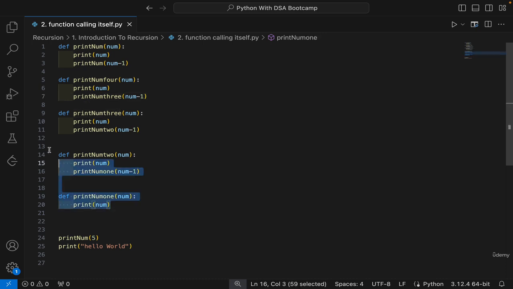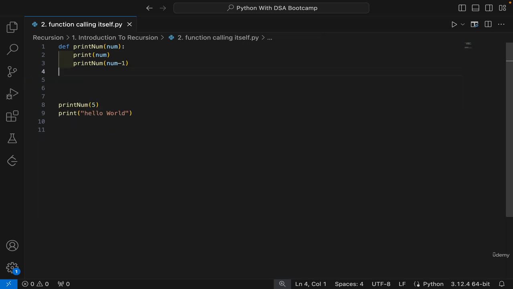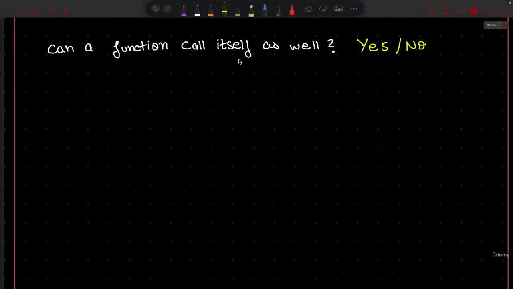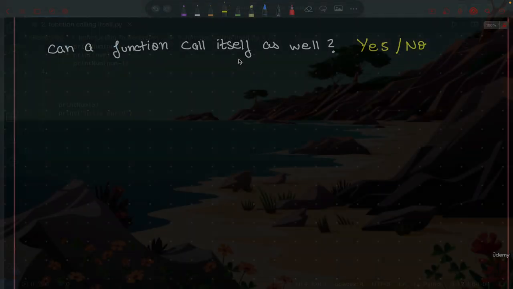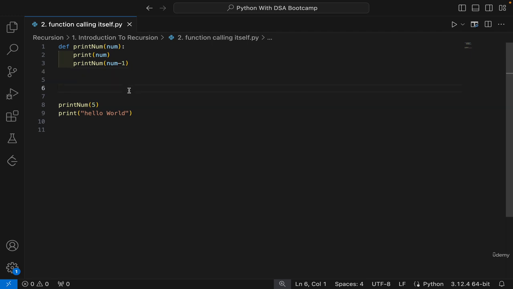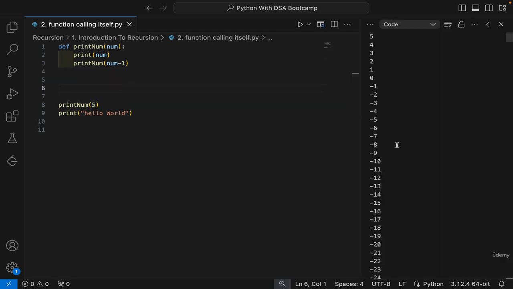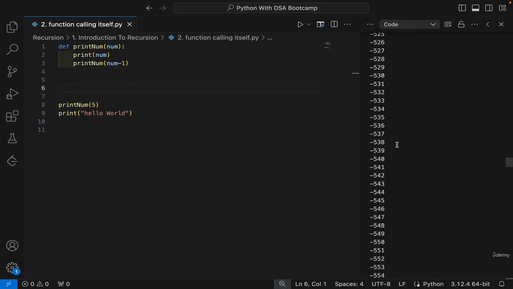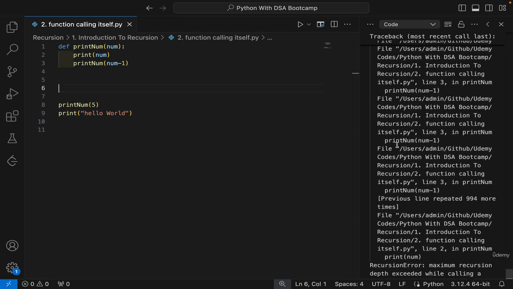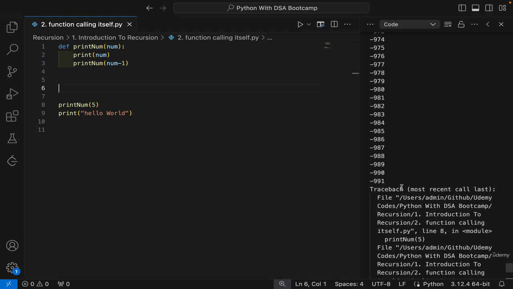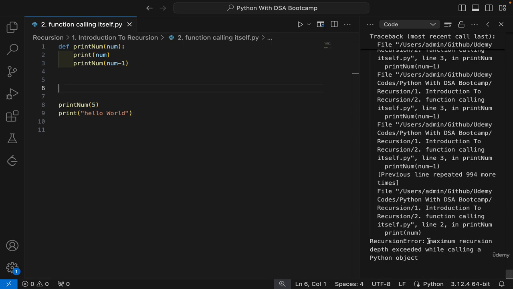So for the time being, let me remove all these functions and try to use this way, where I'm calling this function from within itself, so that it will help us answer whether a function can call itself or not. Now let me run this code. Okay, we saw that the code ran, and below we see some 991, there is some error, and the error says maximum recursion depth while calling a Python object.